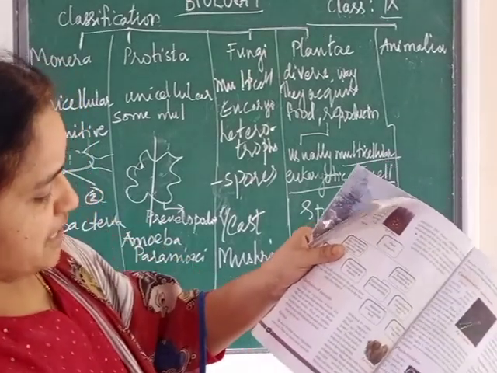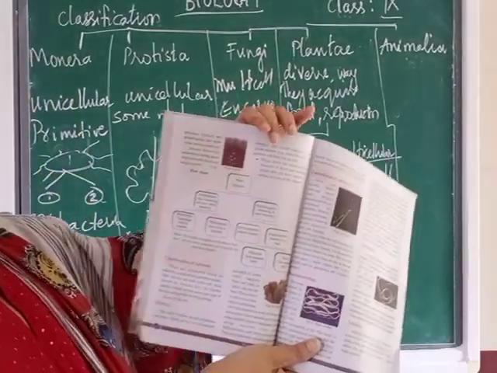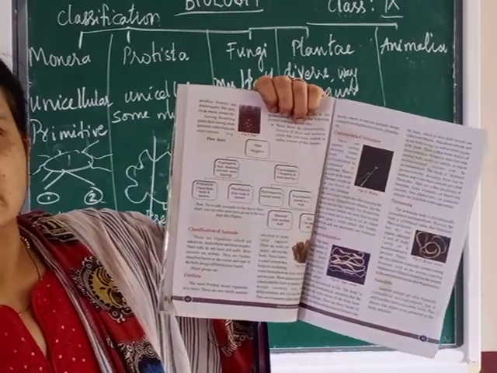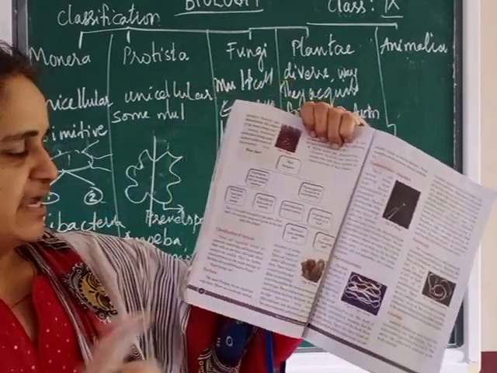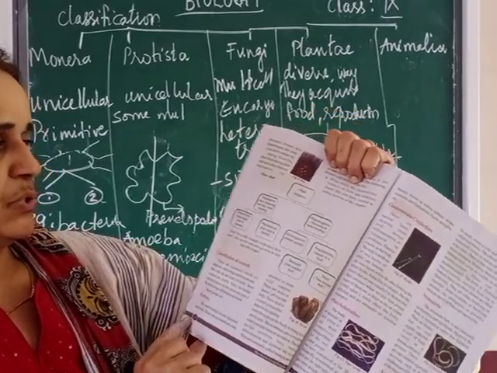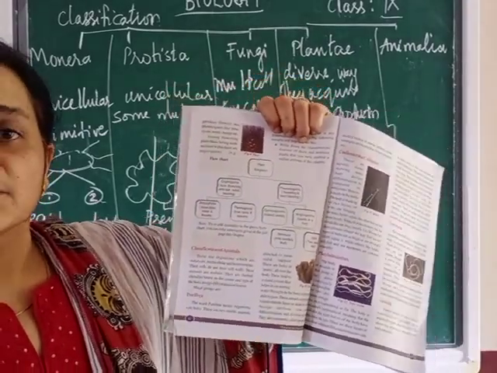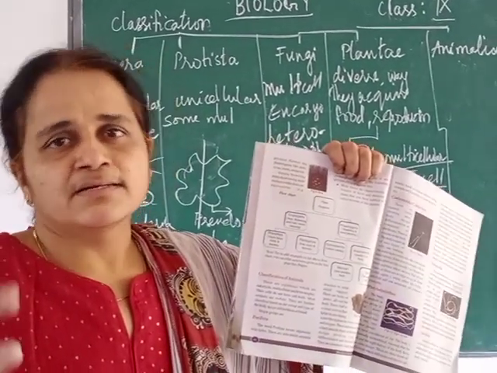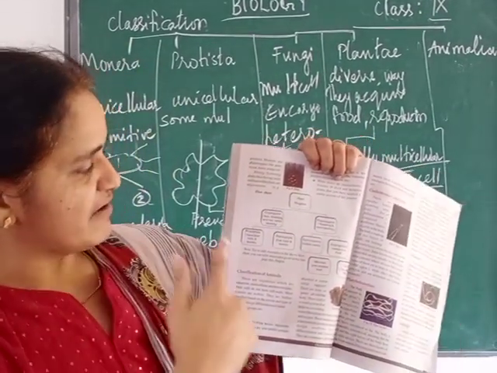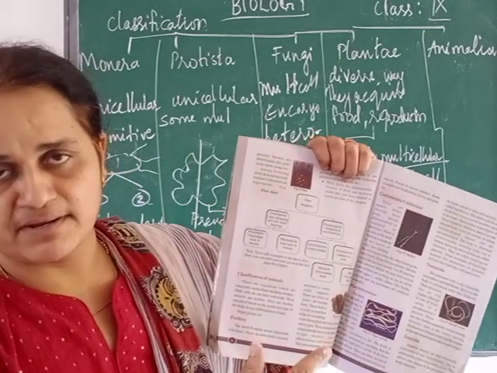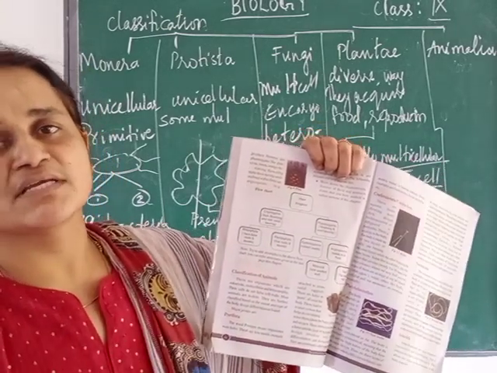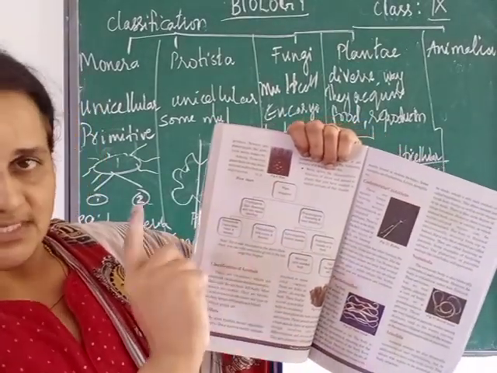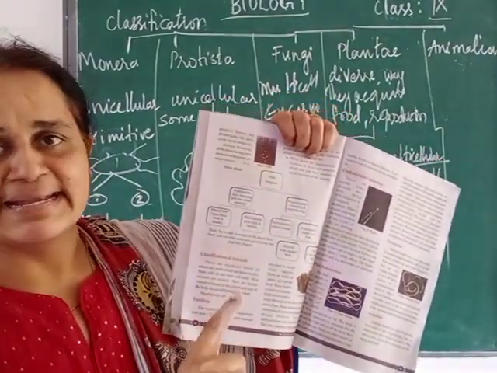When you go to page 62, they have given a flow chart explaining the plant kingdom. So when I am explaining, have a look at page number 62 where they have divided the plant kingdom into two groups. Just now I told you, flowering and non-flowering. The flowering group is phanerogams. Non-flowering is cryptogams. So all this is the description, that is, the classification of Plantae or plants.